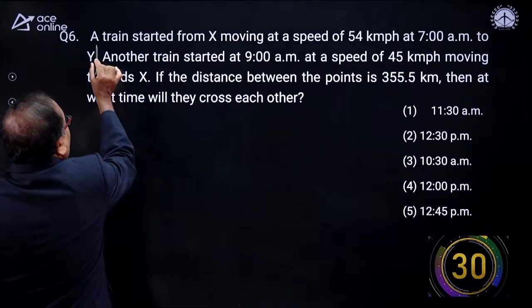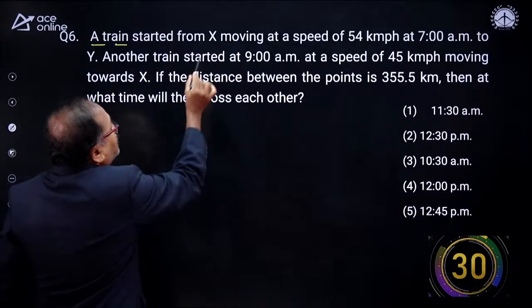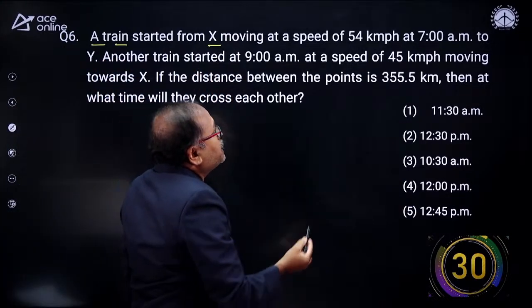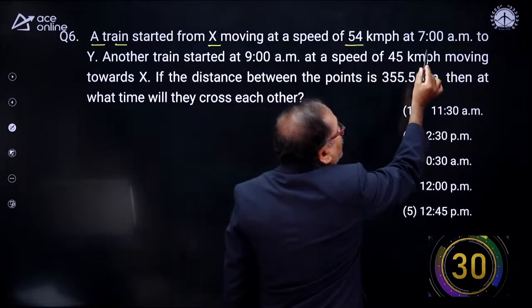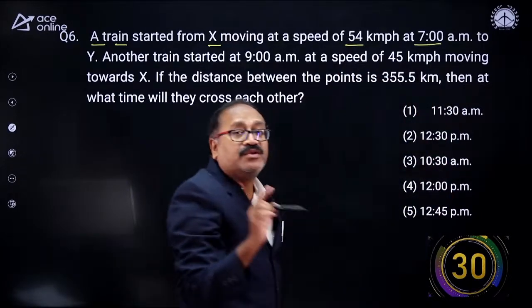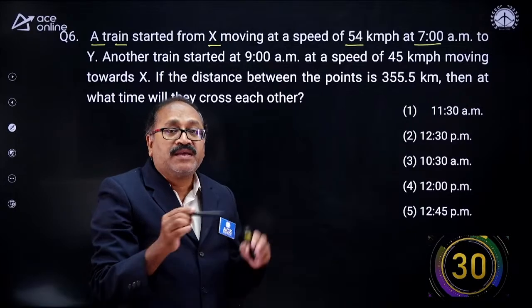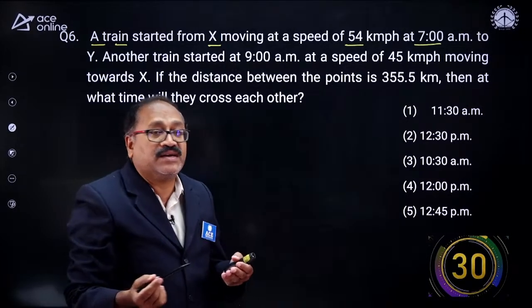Yes, sir. A train started from X moving at a speed of 54 kilometer per hour at 7 a.m. You know that in the exams, this type of question is very frequently asked.